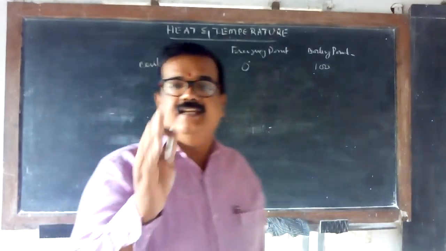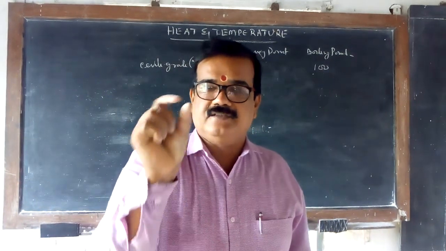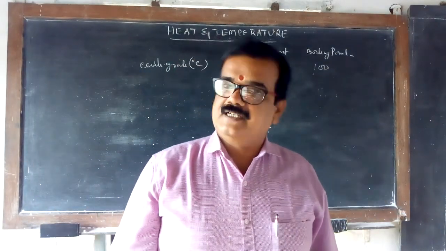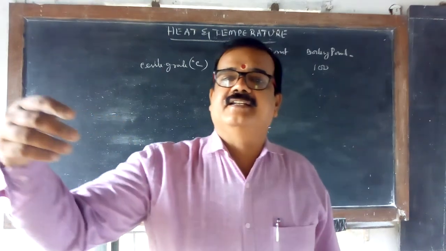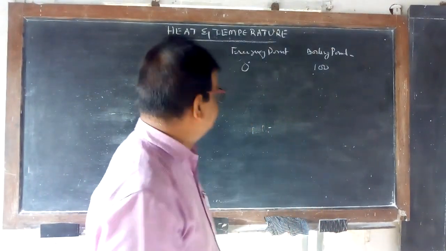Every 1 degree is differentiated, and every 1 degree is called 1 degree centigrade. Totally there are 100 equal divisions. Understand? That is why it is called the 100 degree centigrade scale. Next comes Fahrenheit.